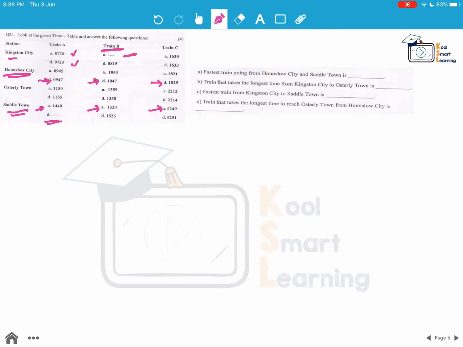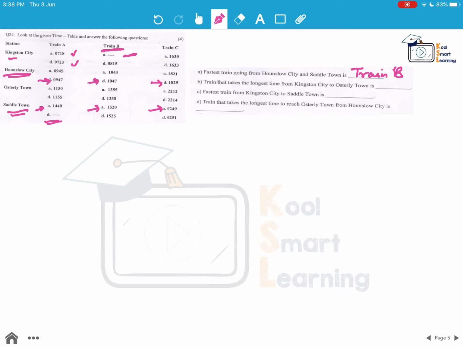Like in the first case, 1440 minus 0947, and then we get how many hours the train takes. Similarly for train B and train C. When we have to find the fastest train, we have to find the train taking the minimum time. In this case it comes out to be train B, the fastest train. It is taking 4 hours 33 minutes.